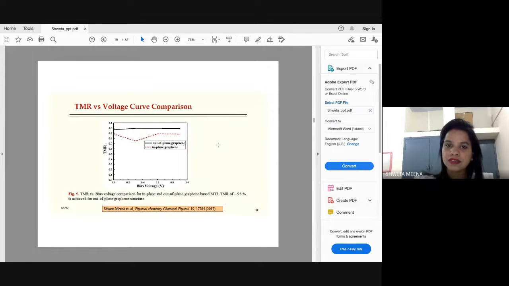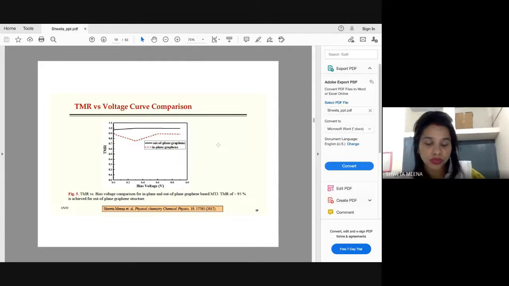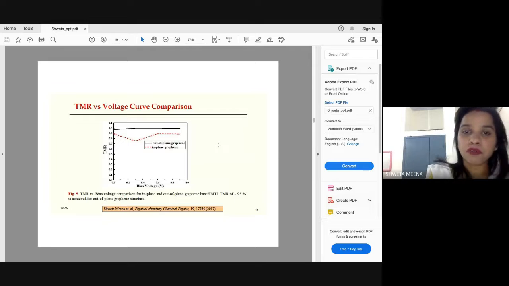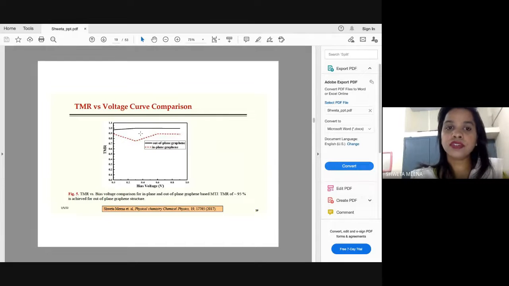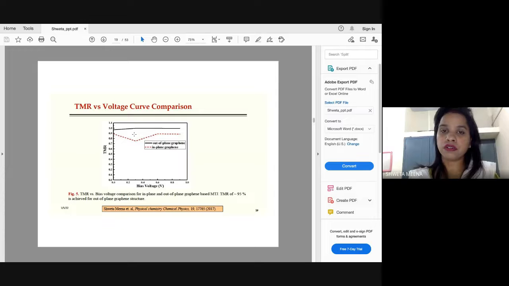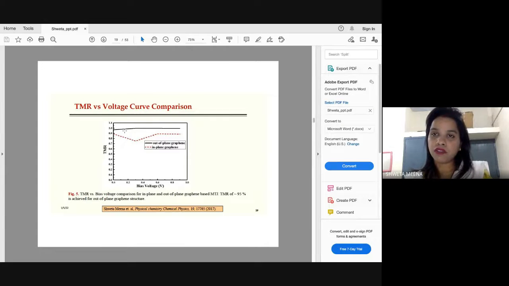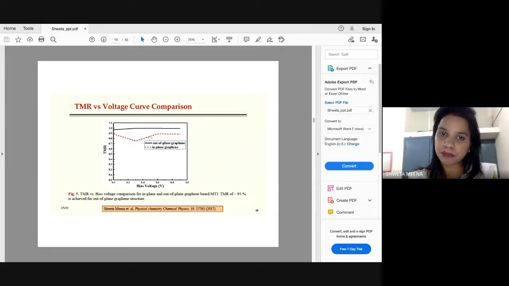And this is the TMR, as I mentioned, the tunneling magnetoresistance parameter, which is used to evaluate the performance of the device. This is the TMR versus voltage result which we have obtained when the graphene layer was placed perpendicular to the two layers, and when it was placed in plane to the two layers.